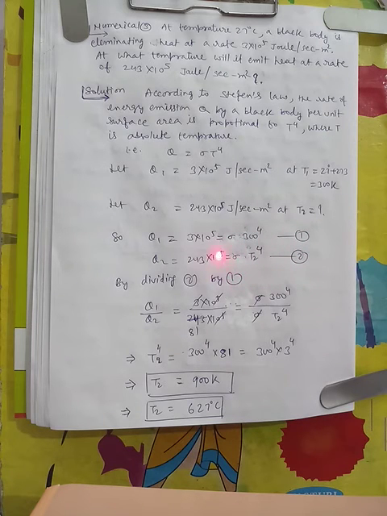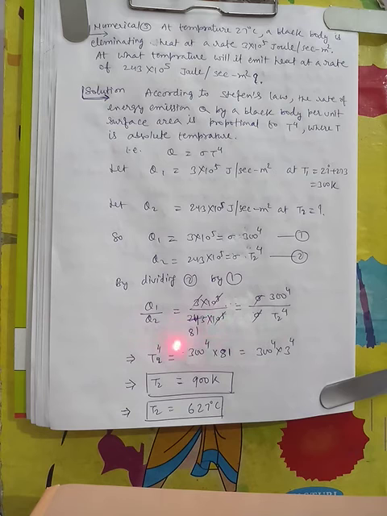When we divide equation 1 by equation 2, we get Q1 by Q2 equal to 3 into 10 to the power 5 divided by 243 into 10 to the power 5, equal to sigma 300 to the power 4 divided by sigma T2 to the power 4. The sigma cancels, the 10 to the power 5 cancels, and 3 goes into 243 giving 81.